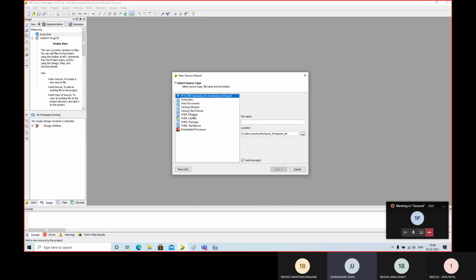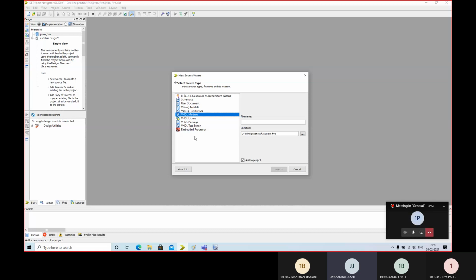There are various options as you can see. Verilog is not useful. If I select the user document, I will have to write the libraries and all things that are automatically generated by myself. So I am not taking that one. Instead, I am going to take VHDL module. I am not creating library or package right now. I am not creating any test bench right now. I am not going to create a processor. That's why these four options are not useful for me.